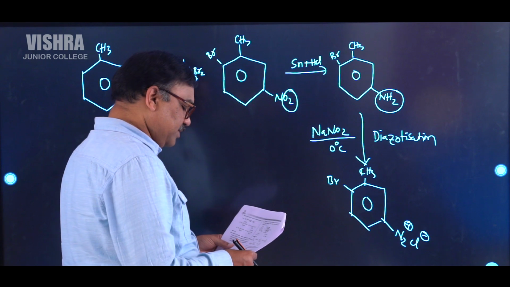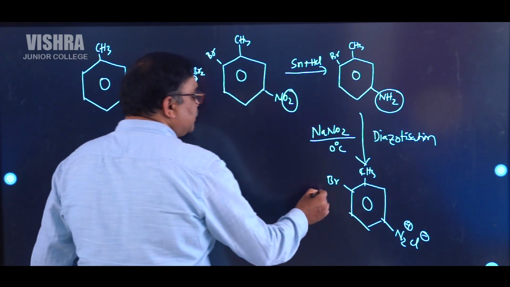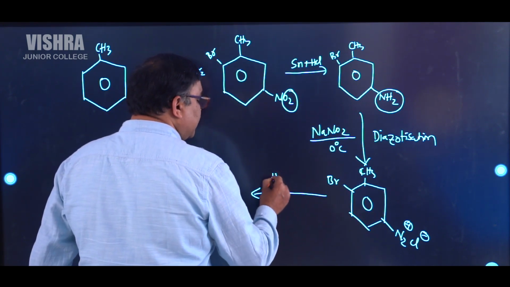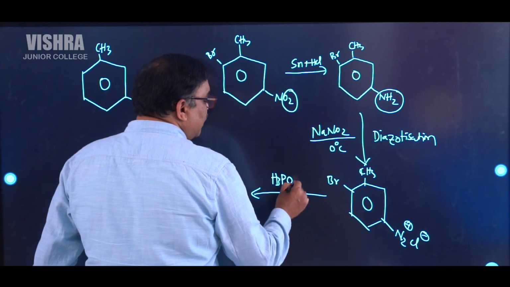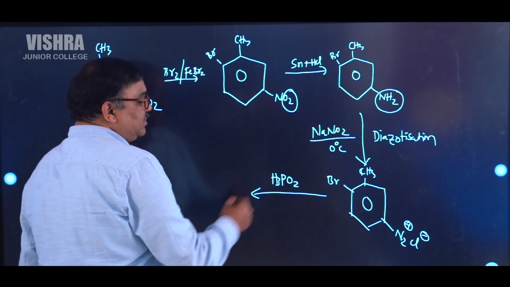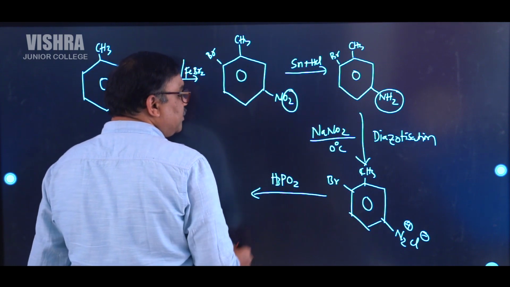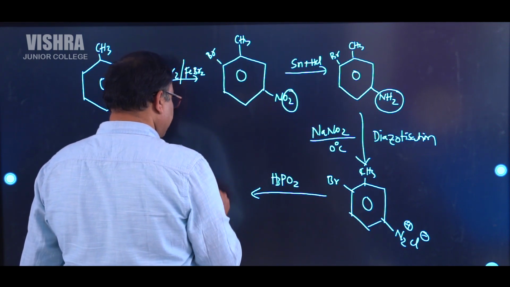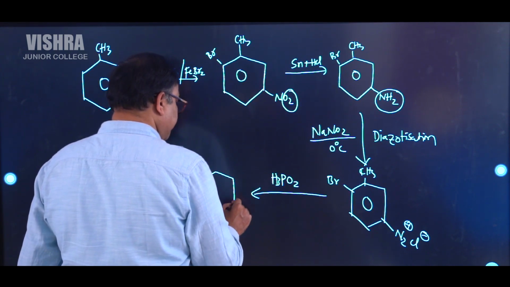Now you are using phosphonic acid. What is it? H3PO2, hypophosphorous acid is H3PO2. Then this one will be converted into this compound.